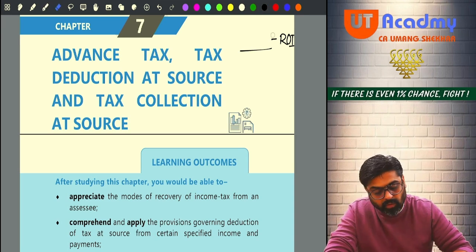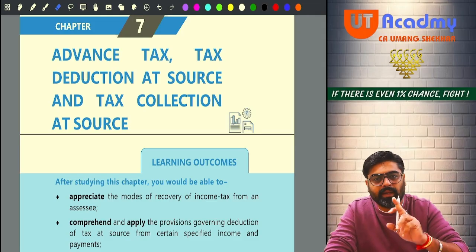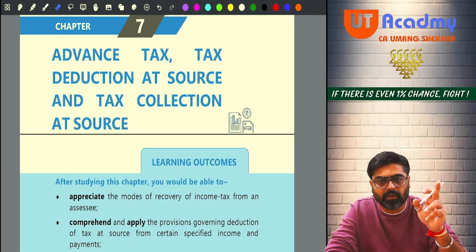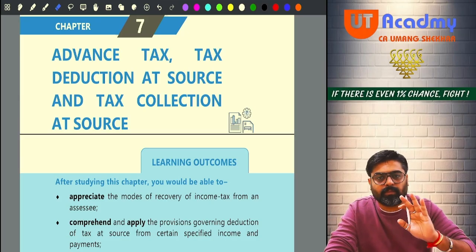So you cannot leave that chapter in option, and you came to know how easy the questions are from that particular chapter. So don't leave that chapter in option. Now next is the TDS and TCS chapter. It has been the practice of the ICAI to ask a 4 marks question from this chapter also.